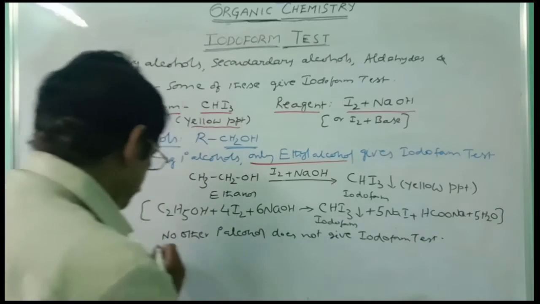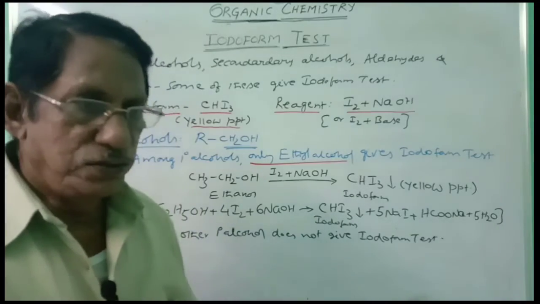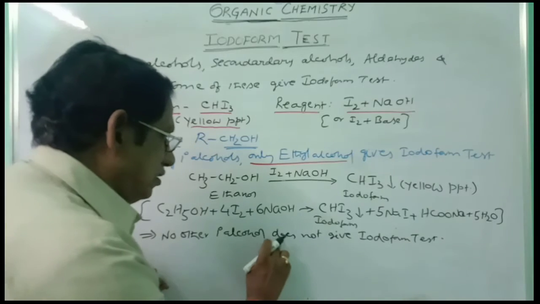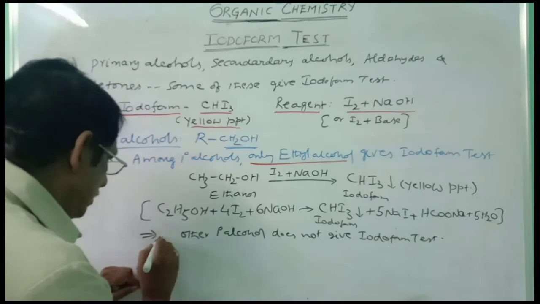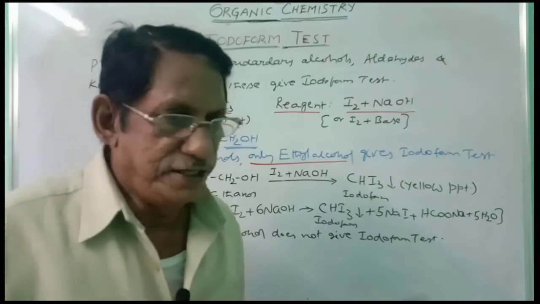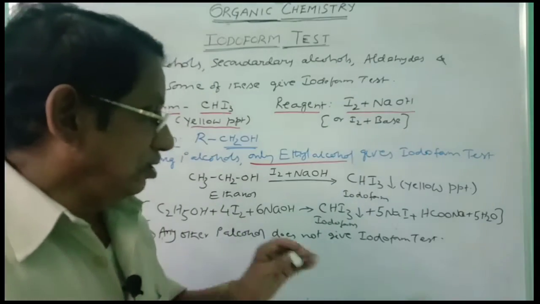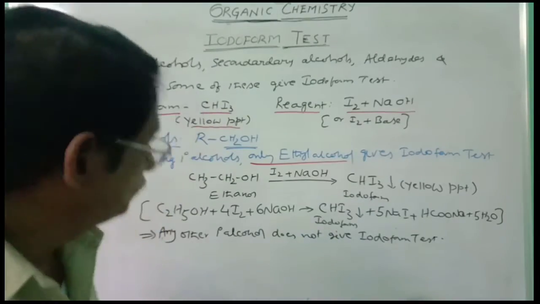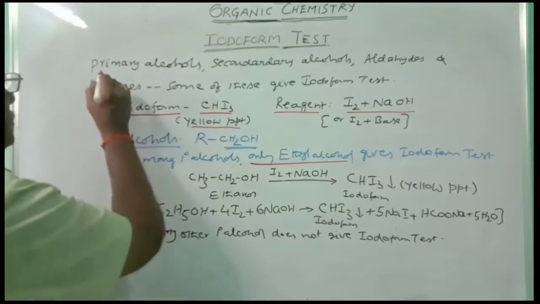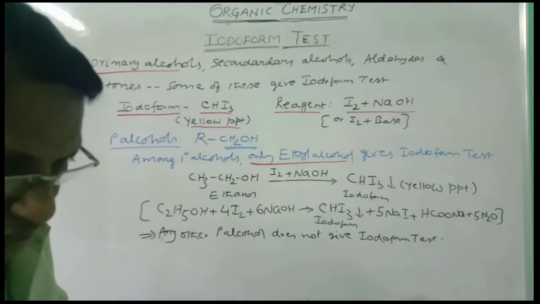Remember, except ethyl alcohol, no other primary alcohol gives the iodoform test. So this you have to remember. This is the case of primary alcohols. So the primary alcohol part is over. Next, let us consider secondary alcohol also. Please note it.